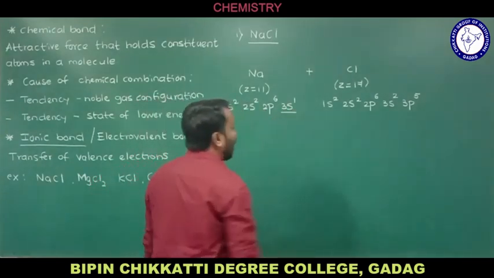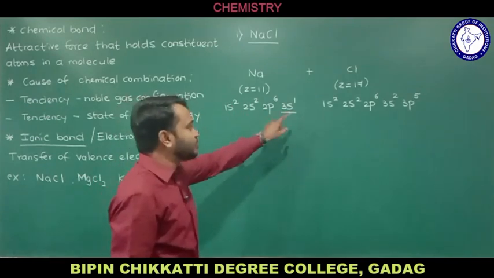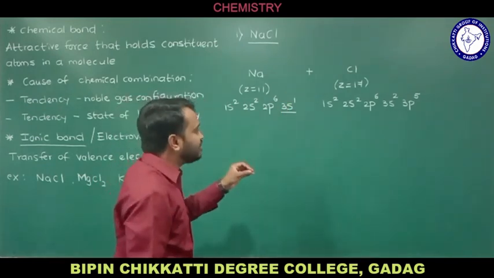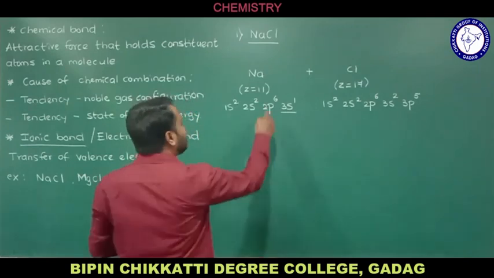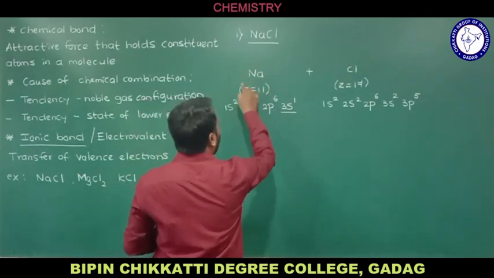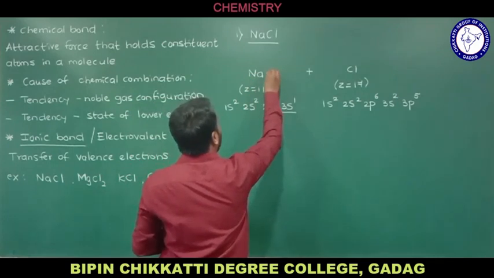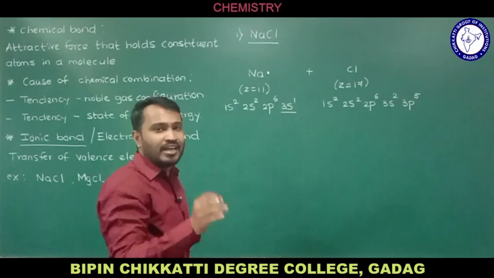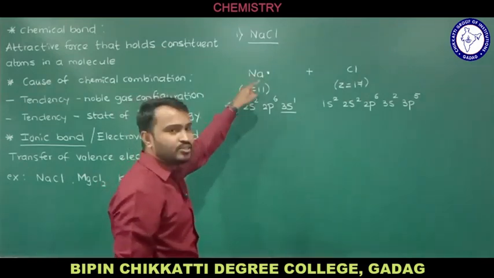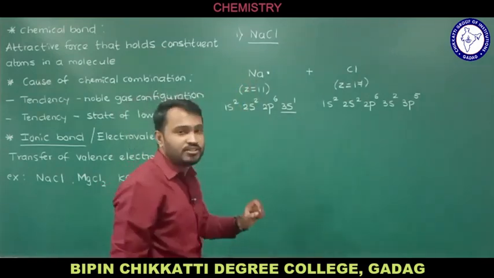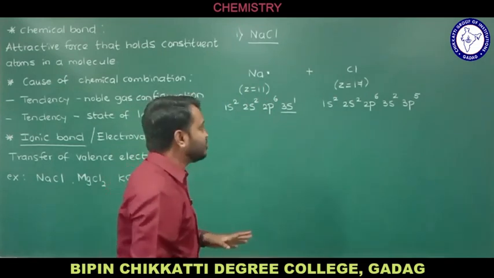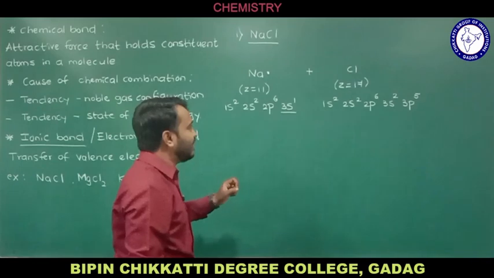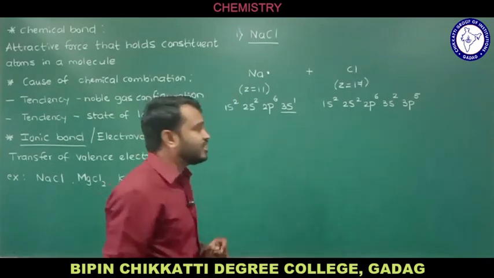So the outermost or valence shell is 3s1, and here we have only one electron. Electrons are represented by dots around the element. So for Na, one dot represents the number of valence electrons in sodium. This kind of representation we call Lewis representation, spelled L-E-W-I-S.